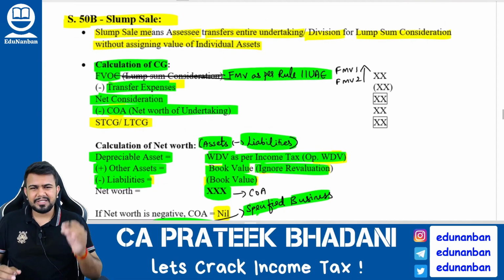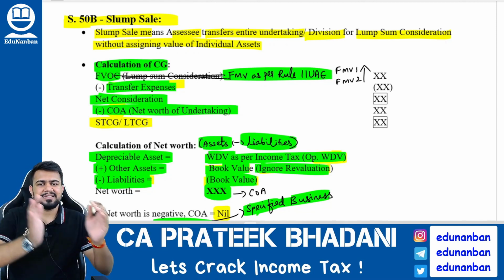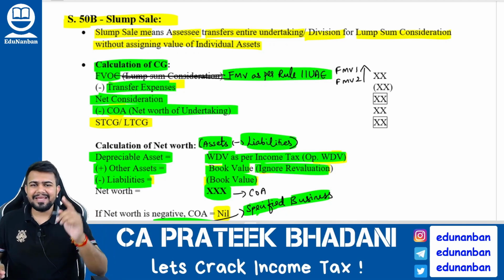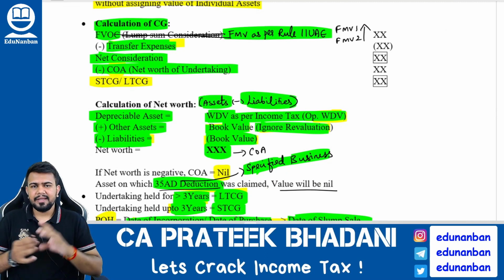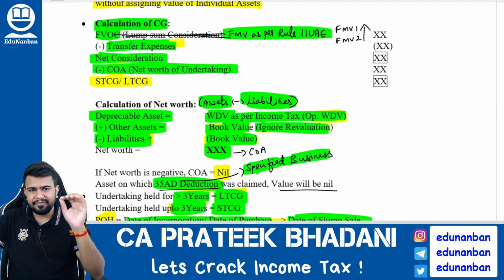One more time, just quickly I will go through slump sale, because it is very important. What is slump sale? Slump sale means an undertaking as it is transferred to another company for a lump sum consideration without assigning individual value of asset. How to calculate capital gain? In that you have to take full value of consideration. What is full value of consideration? FMV1 or FMV2, whichever is higher.